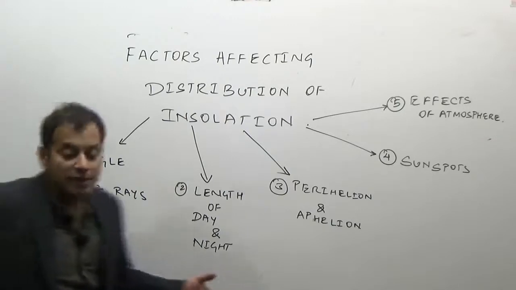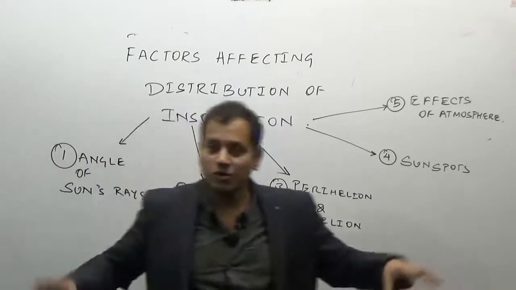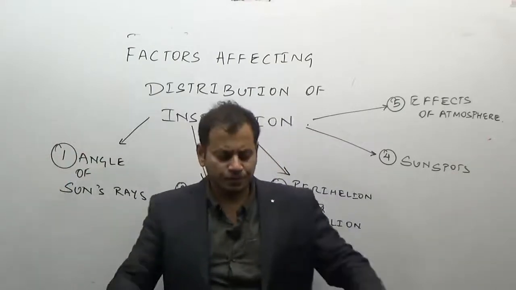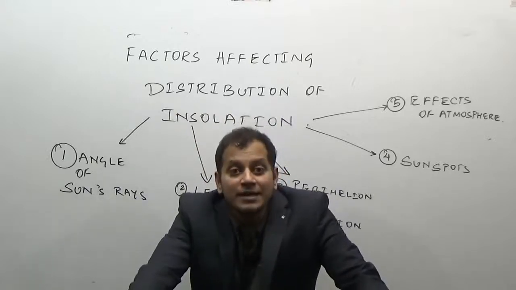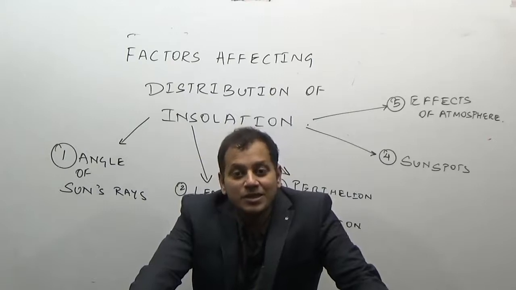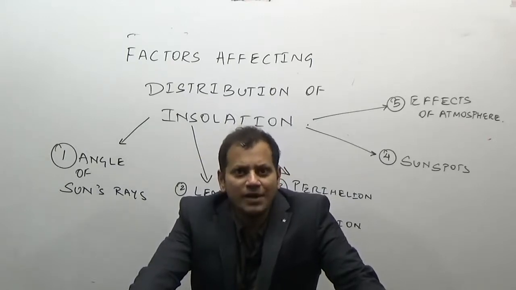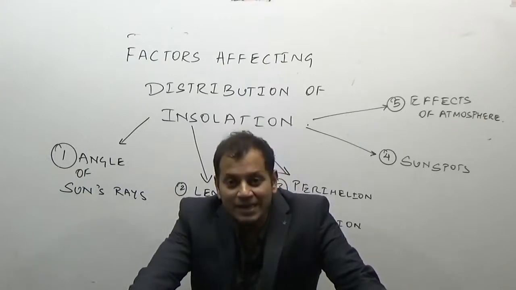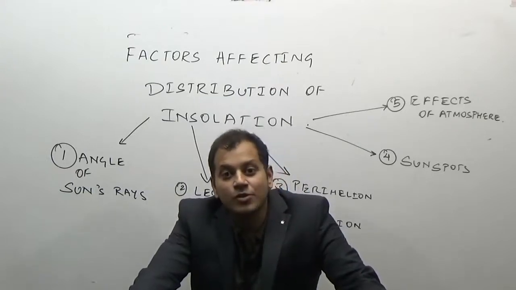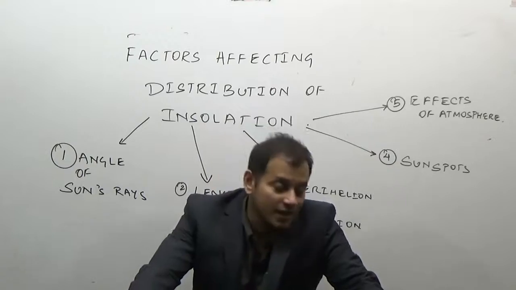Now look here, obviously they can ask you to describe the factors affecting insolation. But even in the preliminary examination, questions are asked from this. For example, why does the sky look blue in color? You will find the answer in this. Why during sunrise and sunset does the sky look reddish in color? You will find the answer in this.